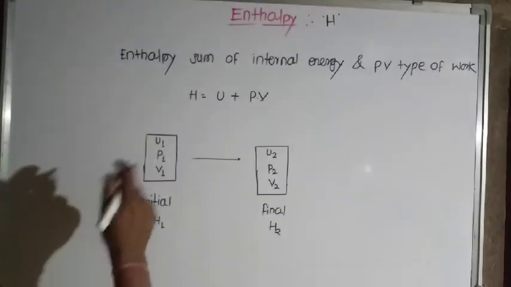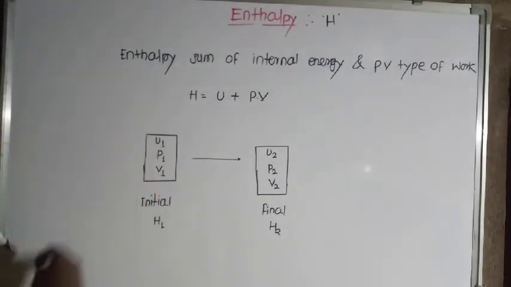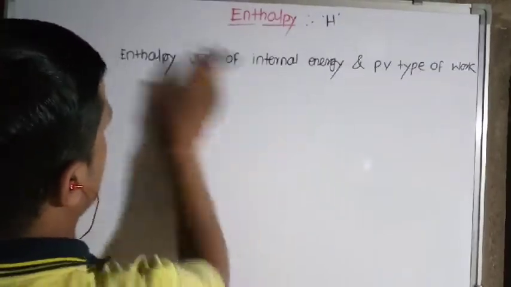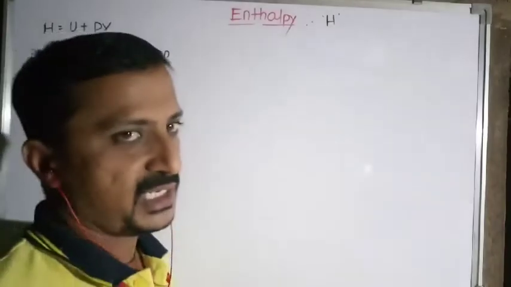So from these definitions we can write that the enthalpy of the system is given by the equation H is equal to U plus PV. As enthalpy is a state function, the change in enthalpy, delta H, is equal to H2 minus H1.